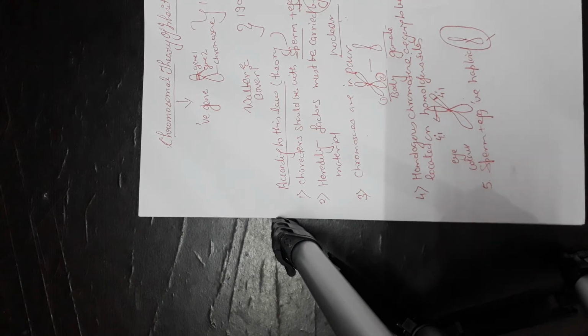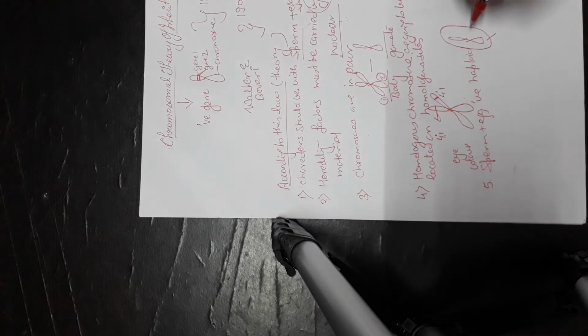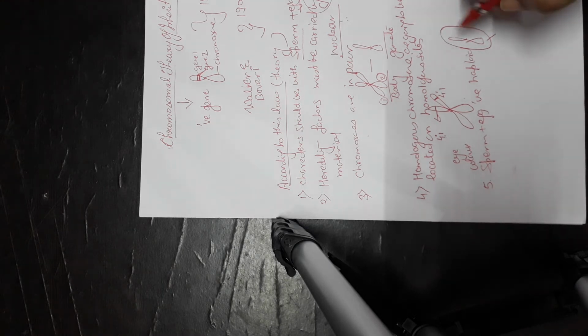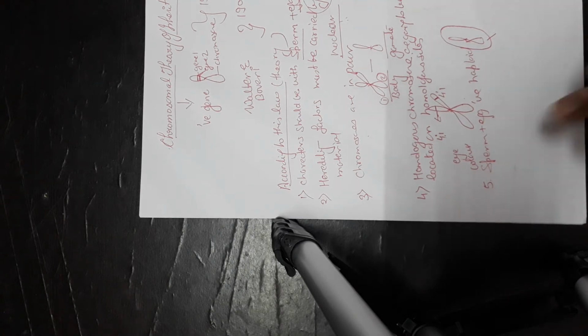Because the segregation process has already taken place. When the gamete was getting formed, meiosis 1 and 2 happened, and because of that it has got segregated into just one single chromosome. So it is a must that these two are haploid.